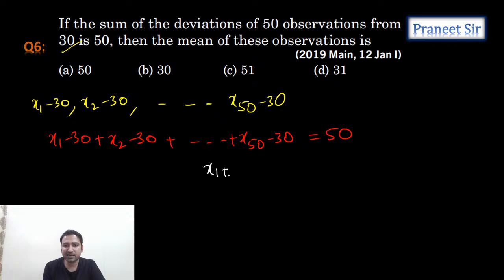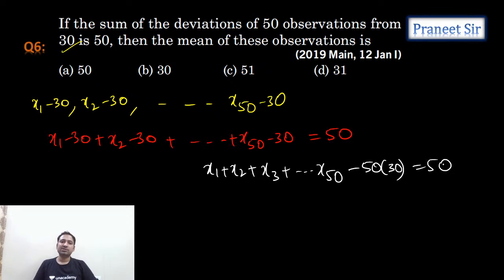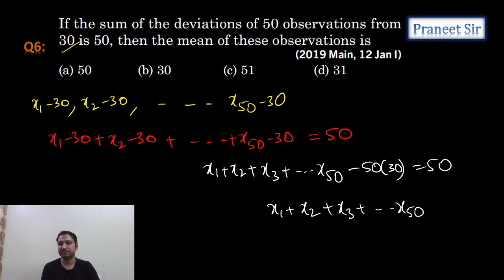From this, can I write it as x1 plus x2 plus x3 plus so on up to x50 minus 50 times 30 is equal to 50. So the sum of the observations, x1 plus x2 plus so on up to x50, is equal to 50 times 31, correct?